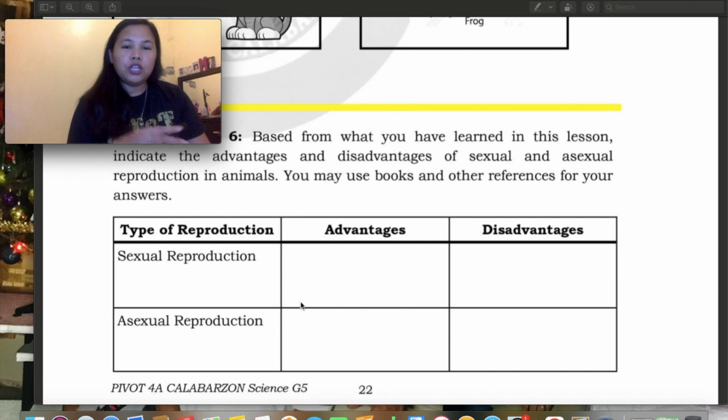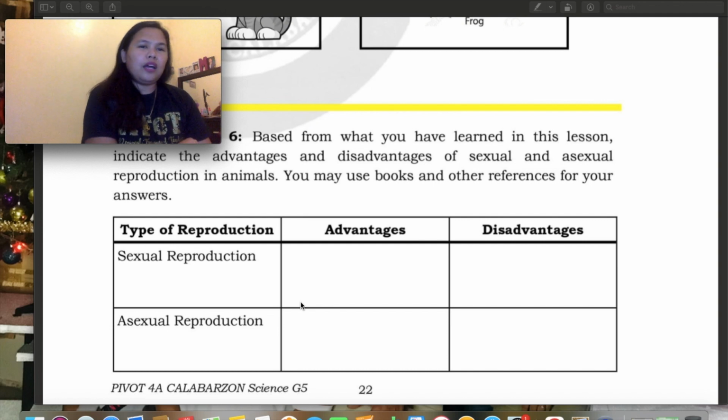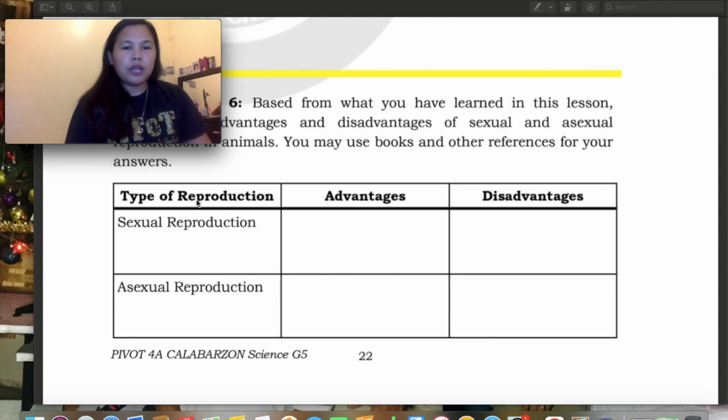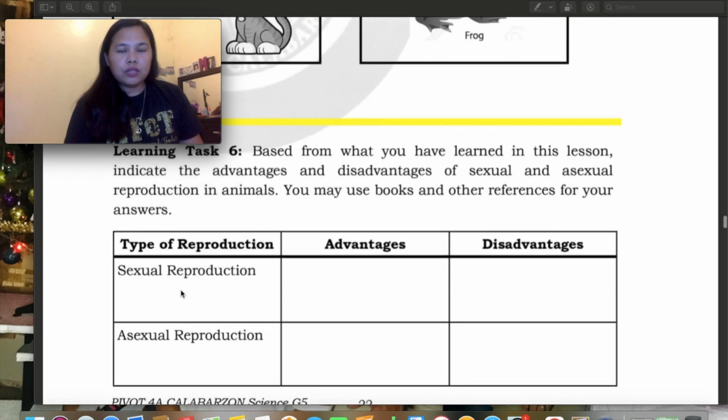You need to study or read it. You can get answers there, or from an encyclopedia, or another YouTube channel, as long as you have an answer. The first column is the type of reproduction, the second column is the advantages, and the third column is the disadvantages, for sexual and asexual. So, that's it, Grade 5.